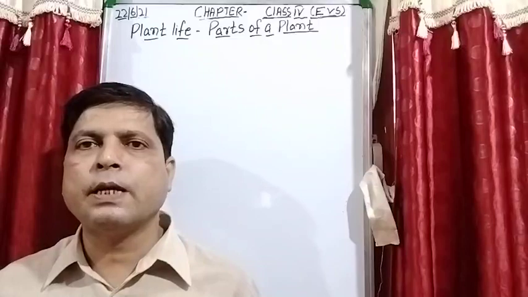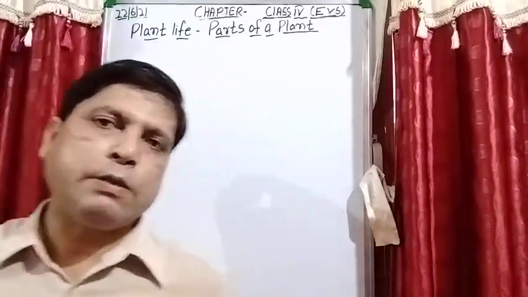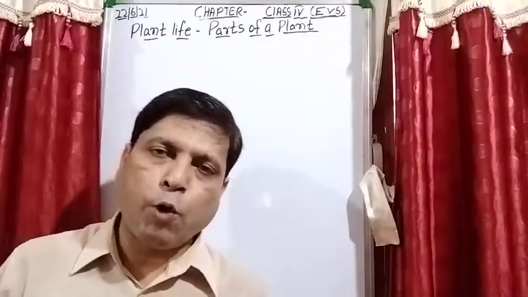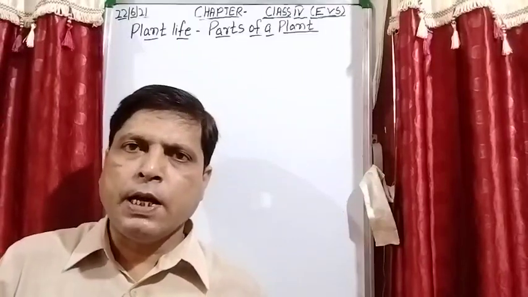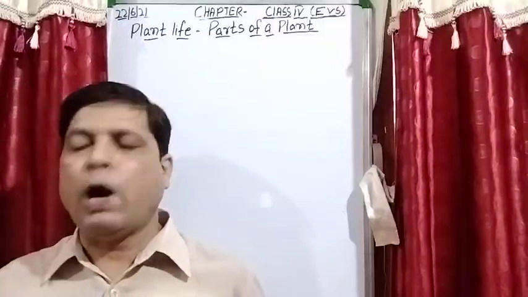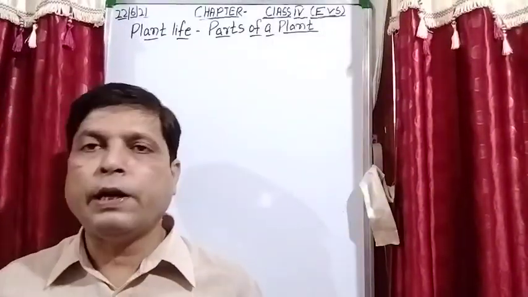ठीक है, इस मेन वेन से बहुत साइड वेन्स कनेक्टेड रहती हैं. And what is the role of these veins? Veins are just like a tube. जैसे आपको अपने गार्डन में वाटर देना है तो आप पाइप का यूज करते हो पूरे गार्डन को वाटर देने के लिए. In the same manner, these veins distribute water and food. Is it clear? Water and food to the leaf.